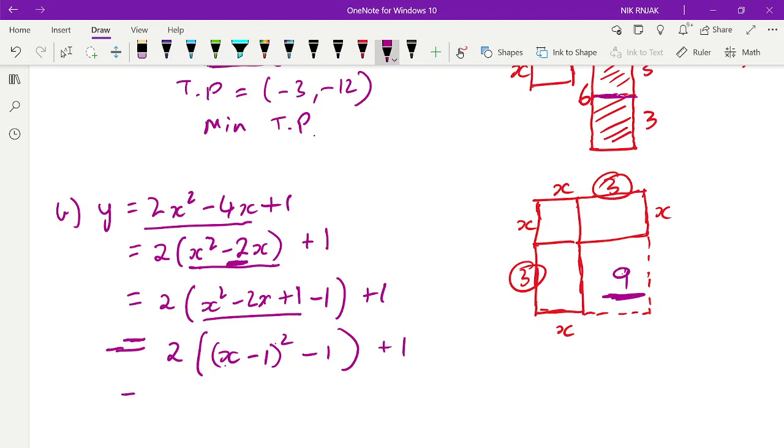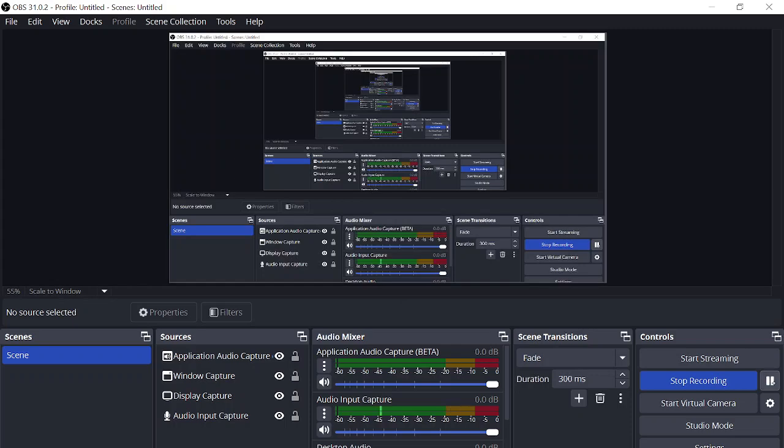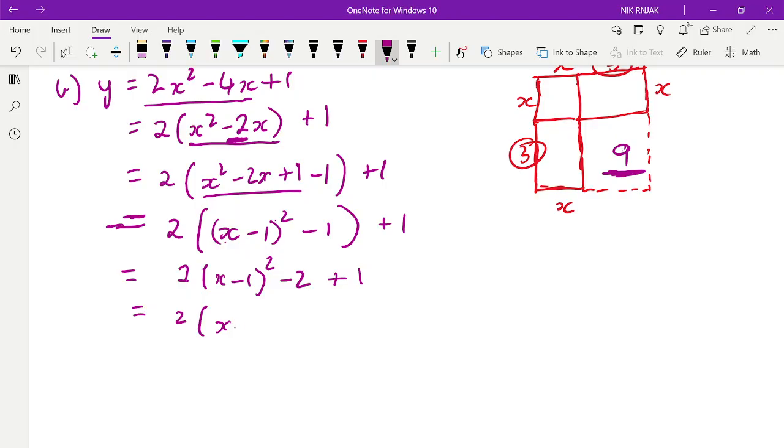So now, what do I have? If I expand the brackets here, if I multiply by 2 everything inside the bracket, I get 2 lots of x take 1 squared, take 2, because 2 times minus 1 is minus 2, plus 1. And now if I simplify this by collecting the like terms, the constants, I've got 2 times x take 1 squared minus 1.